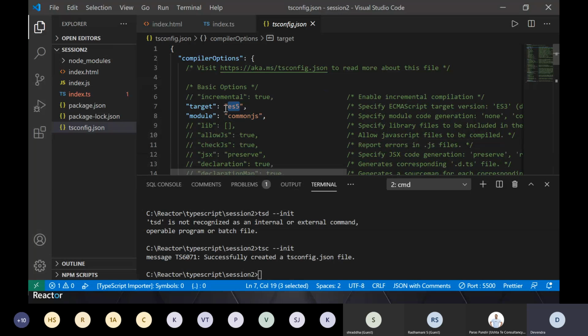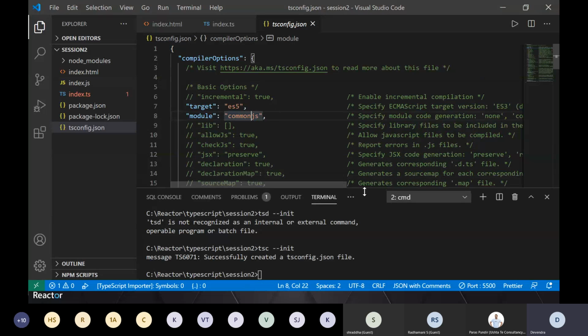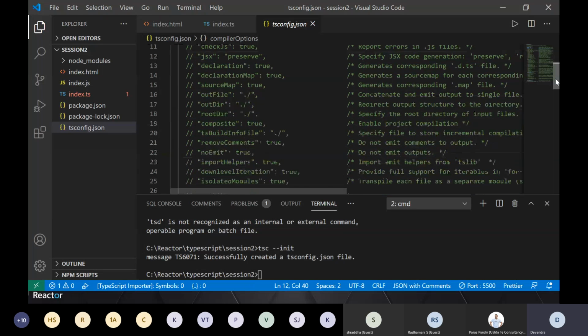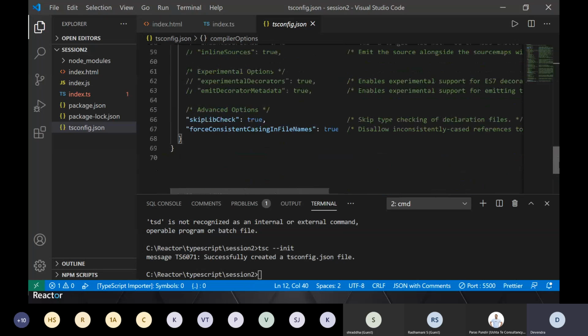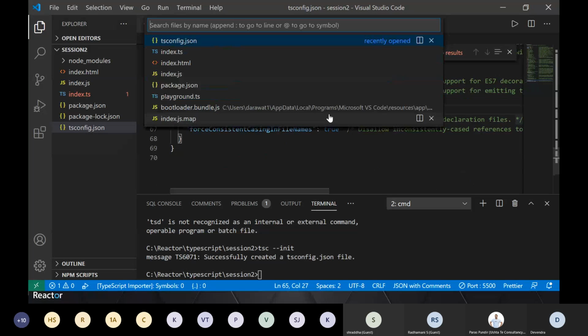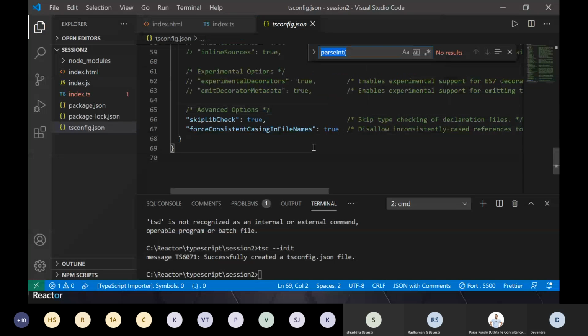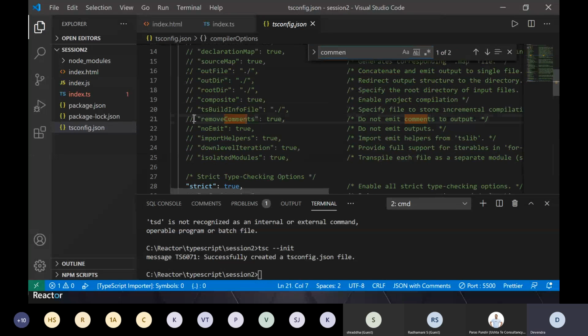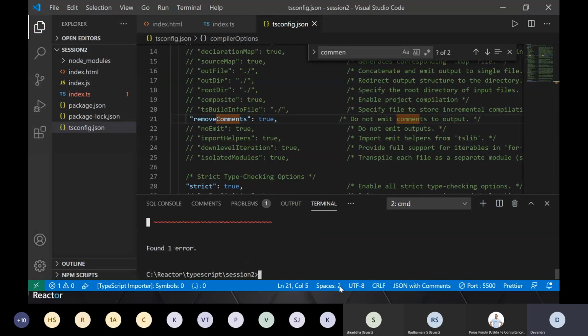Here by default it is saying that whatever JavaScript I generate will be targeted to JavaScript in line with the standard of ECMAScript 5. I'll not talk about modules. There are many such options here. One quick thing which I might show is strict. I will skip for now. There is also the remove comments option. If I enable it, now I don't need to do anything. If I say tsc, it will take care of this, right?